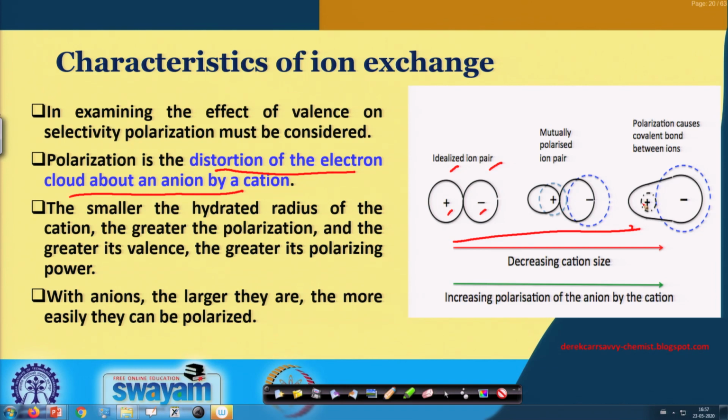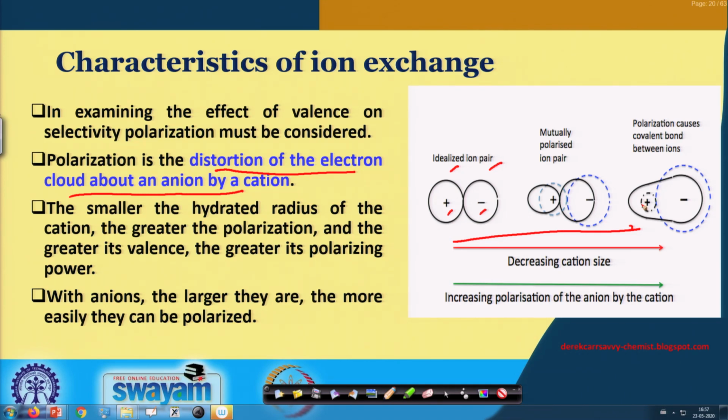The smaller the hydrated radius of the cations, the greater is the polarization. Obviously, as it is getting smaller, there is more and more polarization, due to the distortion of the electron cloud about an anion by a cation.